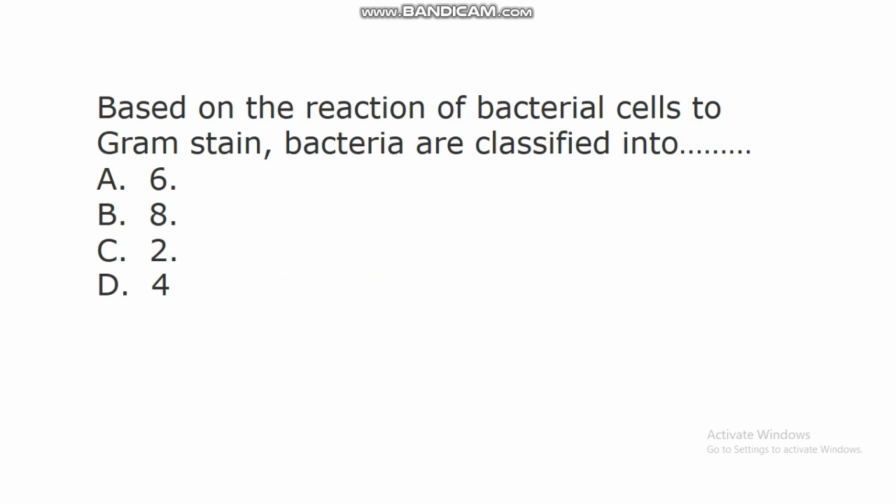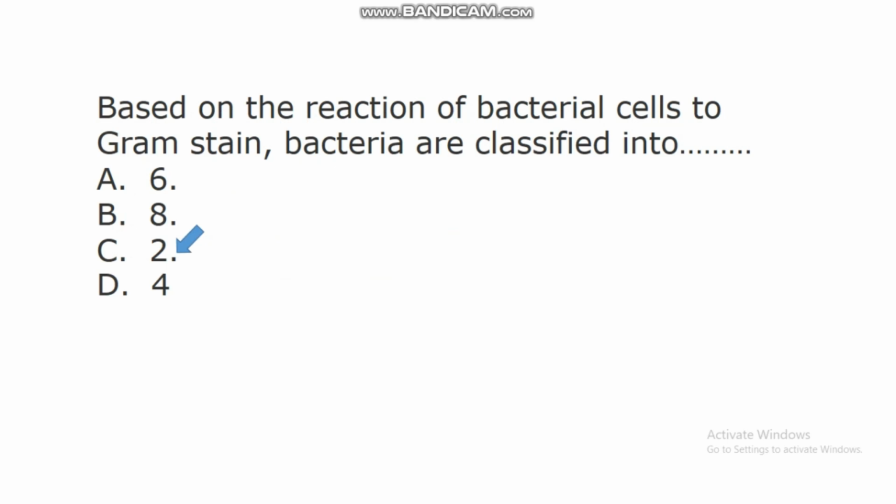The next question says, based on the reaction of bacterial cells to Gram stain, bacteria are classified into dash. A. 6, B. 8, C. 2, D. 4. In this question, the correct answer is C. 2. So based on the reaction of bacterial cells to gram-stain, bacteria are classified into two.